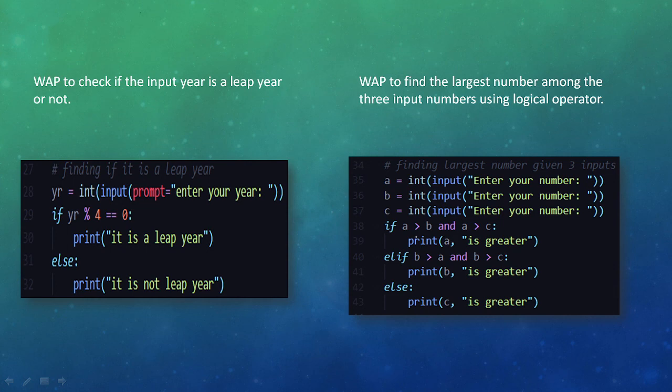See, this has reduced the program complexity as well as the length of the program, as we have seen in our previous case of finding the greatest of three numbers. The same program can be written in this way. If A is greater than B and A is greater than C, then A is greater. Else, elif B is greater than A and B is greater than C, then print B is greater, else C is greater. So we can also use the different logical operators